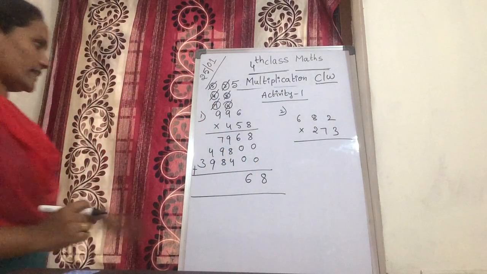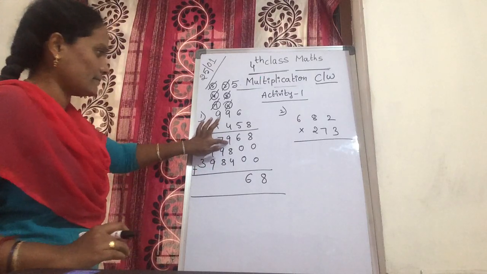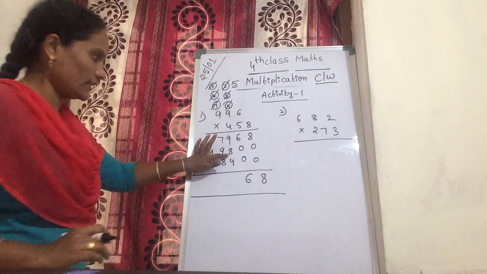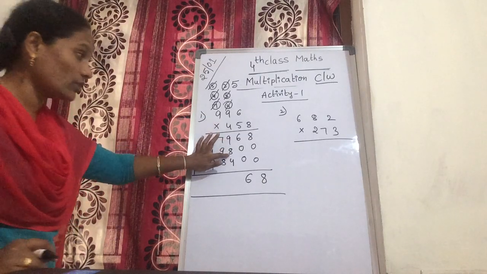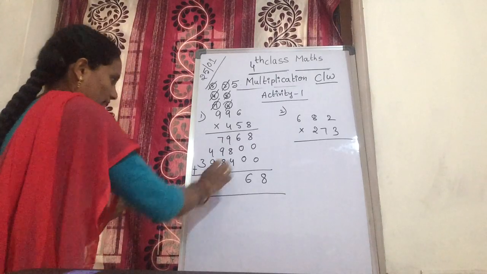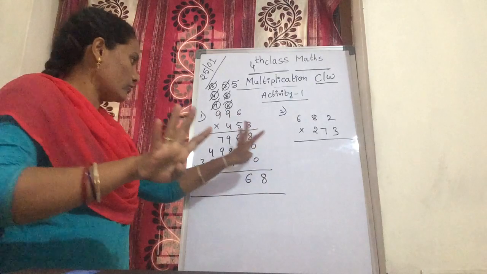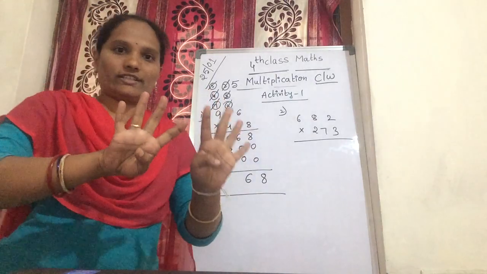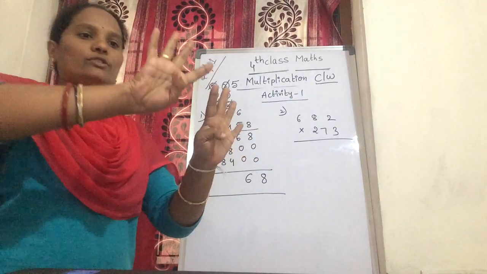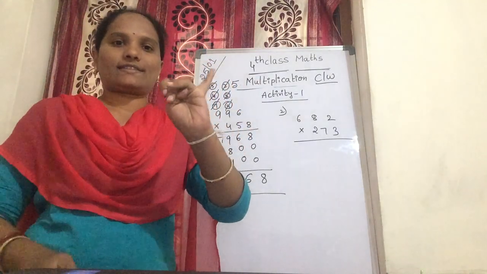Now next, coming to the hundreds place, 9 plus 8. How much? Count 9 after 8. First show the 8 on your fingers, then start counting from 9 after: 10, 11, 12, 13, 14, 15, 16, 17.